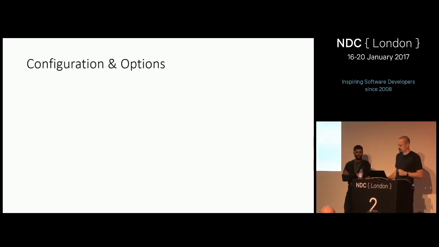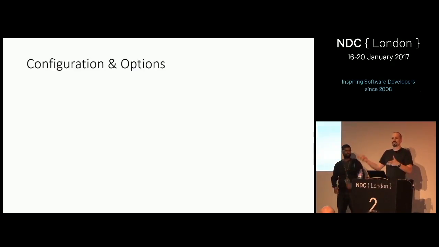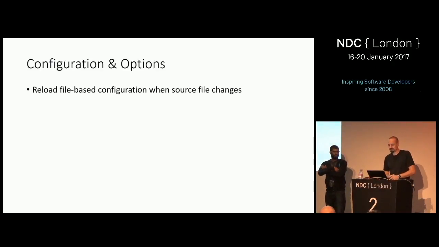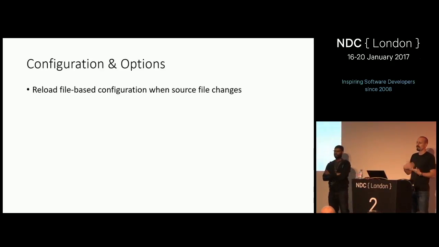All right, configuration and options. We have a whole new config system and this options strongly typed binding system for flowing config throughout your app in ASP.NET Core. We've probably talked about config a lot. We tend not to talk about options too much. I think we should, but we can show you a couple of things here. Configuration supports reloading based on file changes. That's exactly what we just showed you.